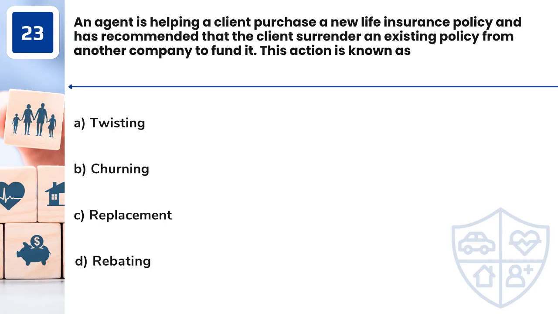Question 23. An agent is helping a client purchase a new life insurance policy and has recommended that the client surrender an existing policy from another company to fund it. This action is known as A. Twisting. B. Churning. C. Replacement. D. Rebating.